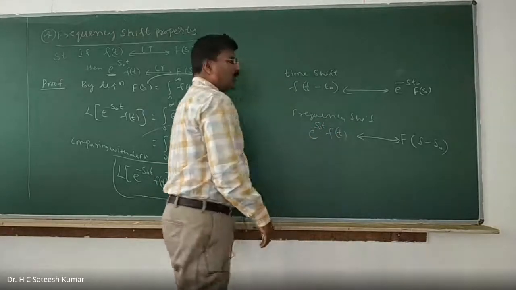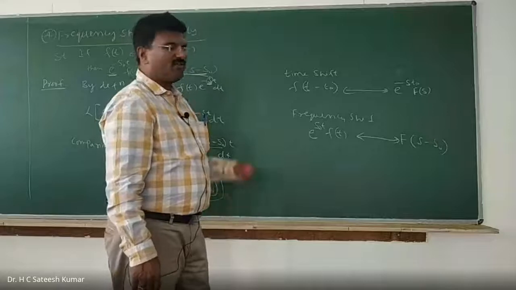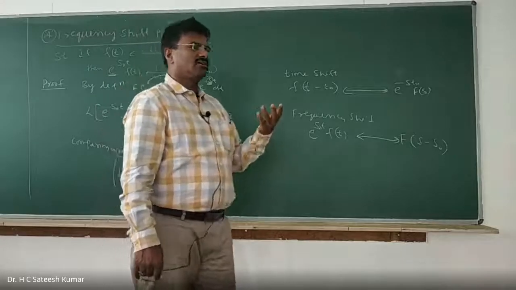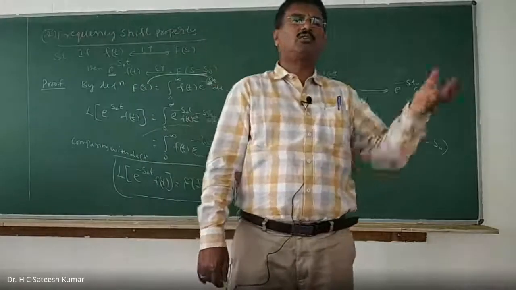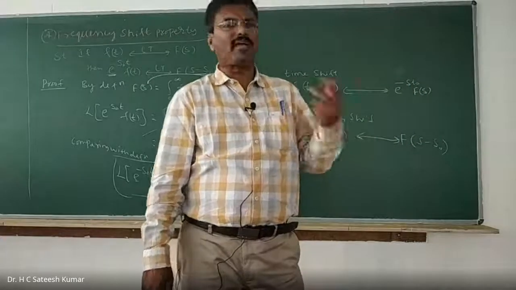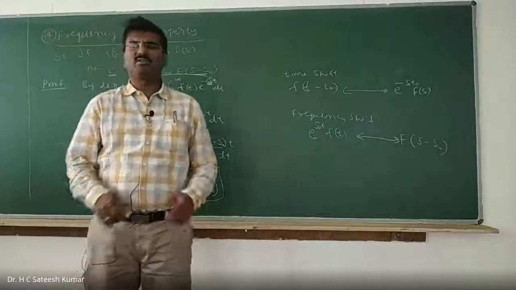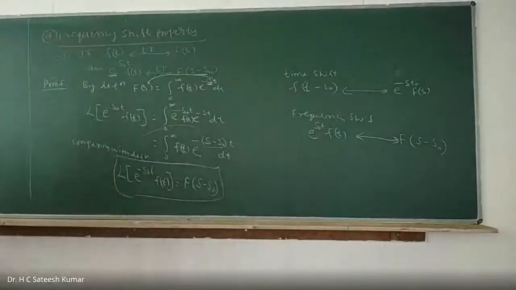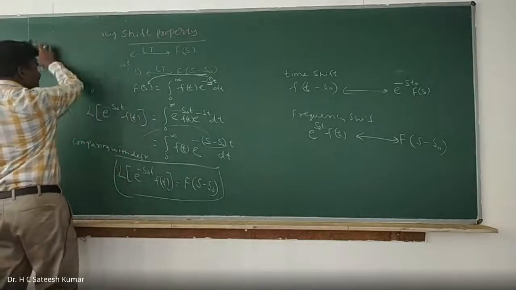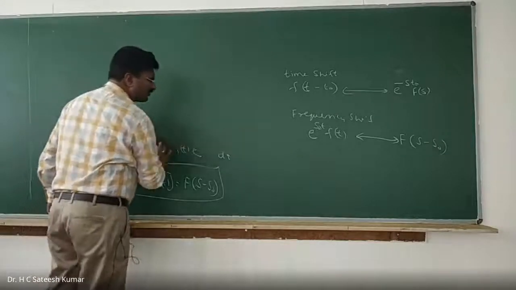So it is applicable to all transforms, Laplace, Z, Fourier, wavelet, wherever it is. If you have a shift in one domain, other domain will be multiplied by exponential. This is the basic concept of transformation. See, as I said, we have thousands of transformations. Sir, do you know all the transforms? No, I don't know. If you know any one transform, we can do all other things similar way. So the logic remains same. So shifting in one domain is nothing but multiply by exponential in the other domain is one of the important properties. We use extensively this kind of properties particularly in communication domain, right? Not only that, even image processing also. There we call it as spatial shift, not time shift.